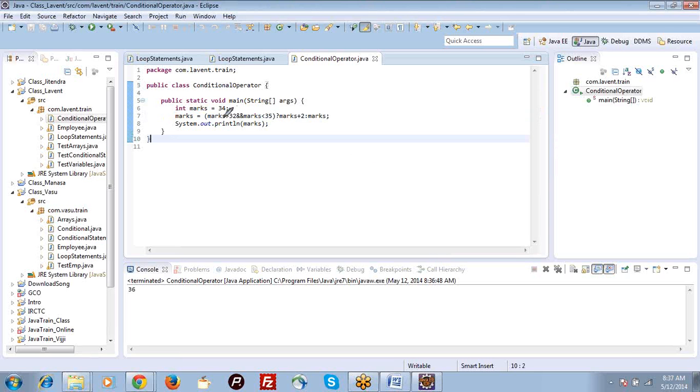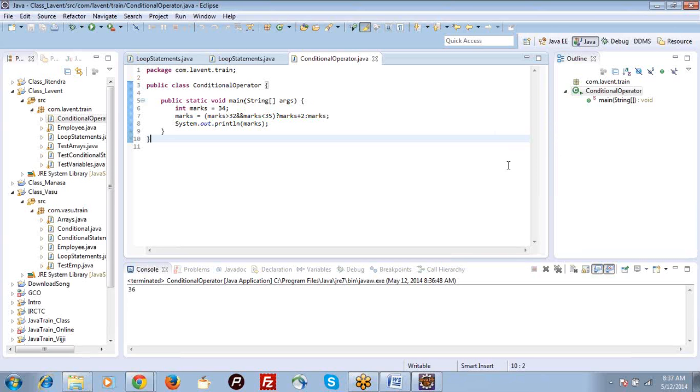So this conditional or ternary operator will work like this. This is the condition. These are the two choices available for you. This is the first choice. This is the second choice. If the condition evaluates to true, it will execute the first choice. If it returns false, then it executes the second choice. And it will assign the same value to the same operand.